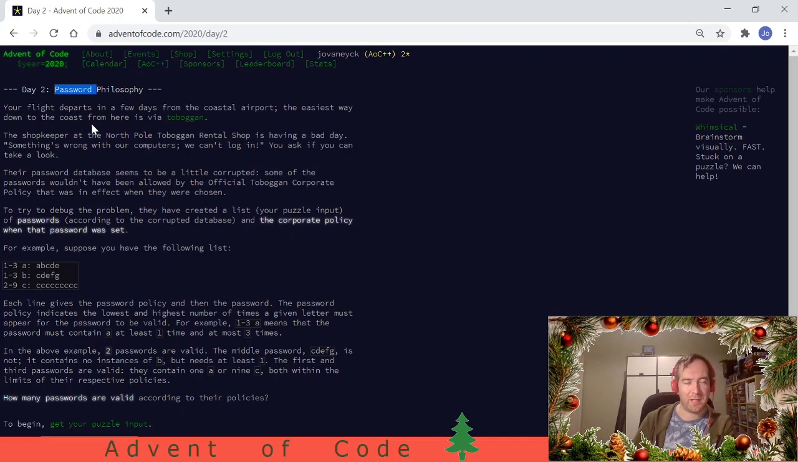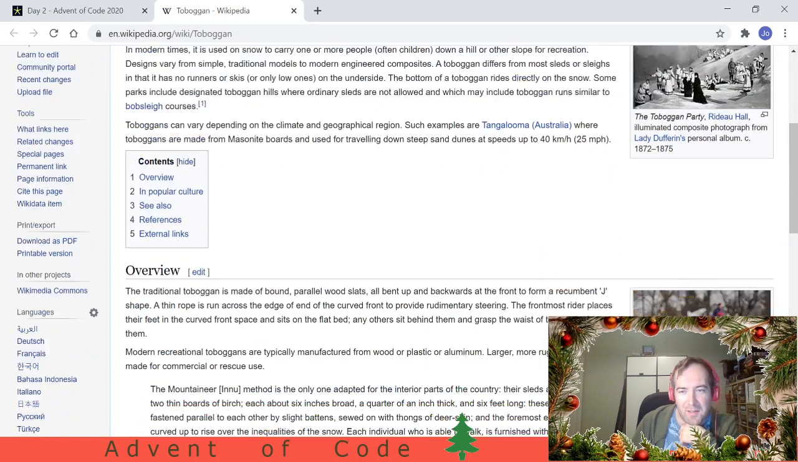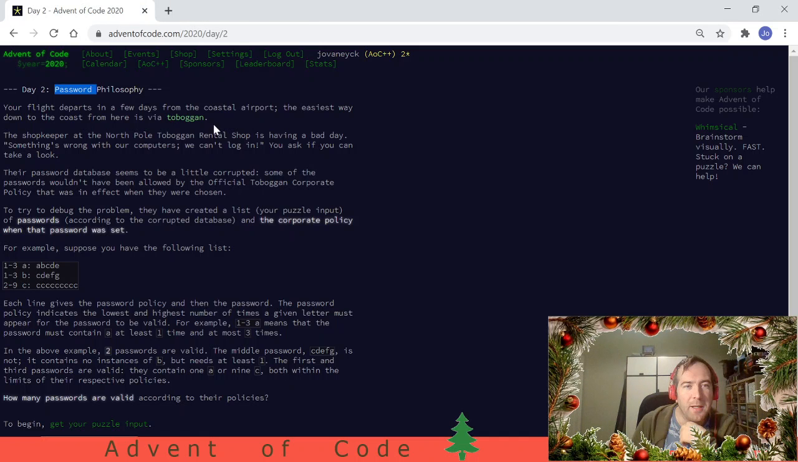Password Philosophy. Passwords again. Oh no. Our flight departs in a few days from the coastal airport. The easiest way down to the coast from here is via toboggan. Toboggan, what is that? Kind of a boat? It's a simple sled. Oh, that's something else entirely. Cool, so we're going sleighing.